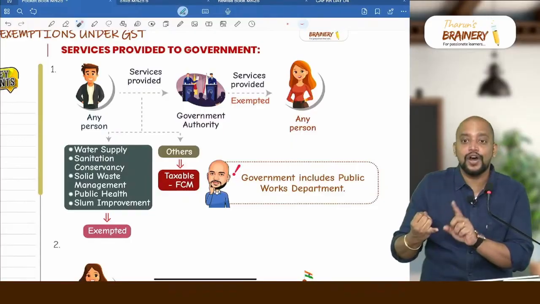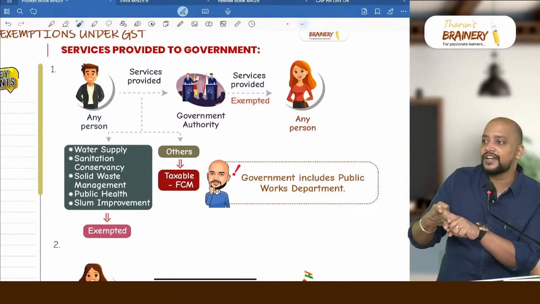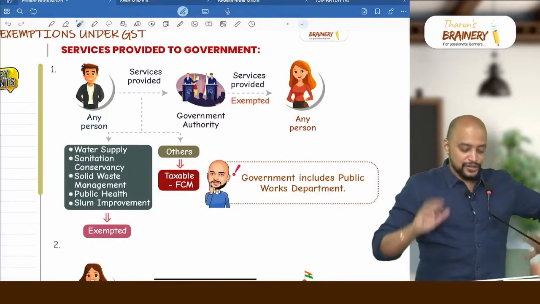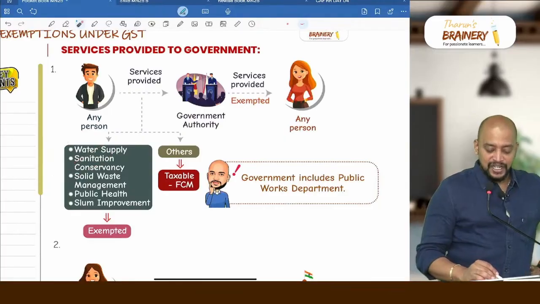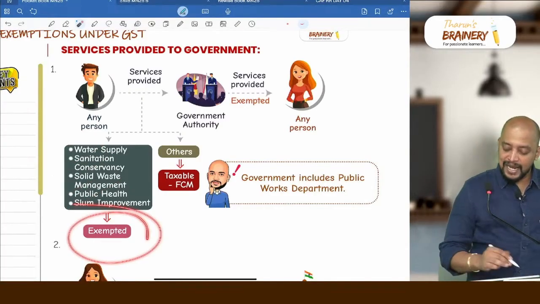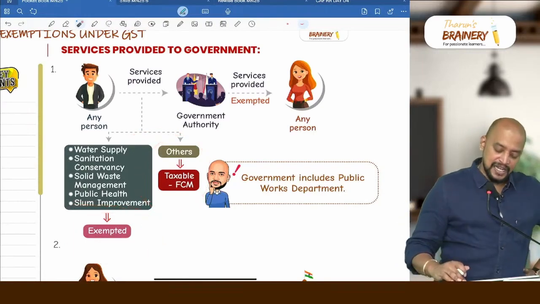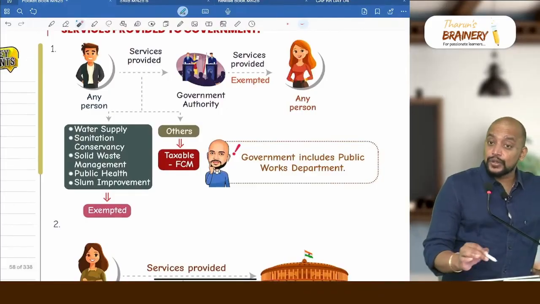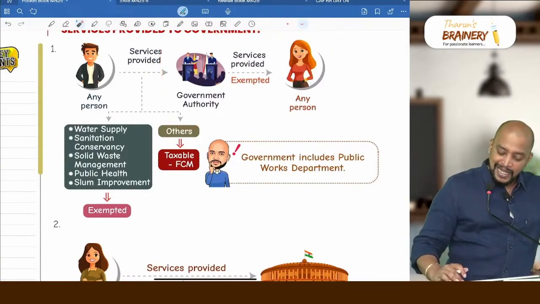So first, water supply, public health, sanitation conservancy, solid waste management, and slum improvement and upgradation. Clear here? So this will be exempted. Other activities will be taxable under FCM. Then next one, this is services provided to government authority, but service provided by government authority will always be exempted.